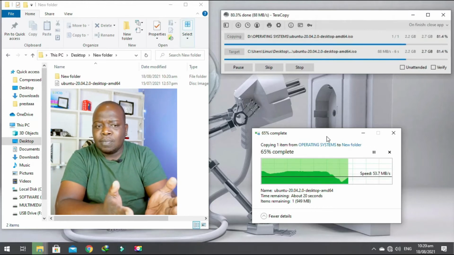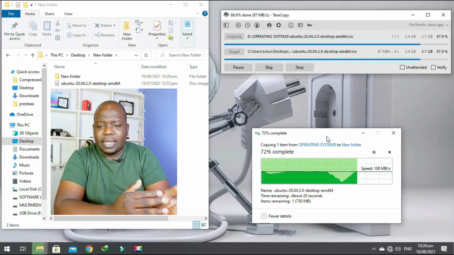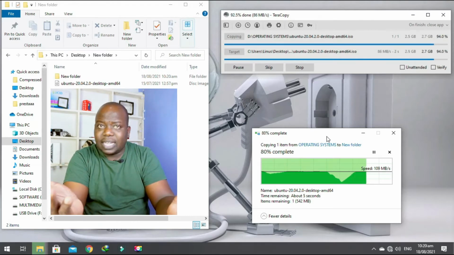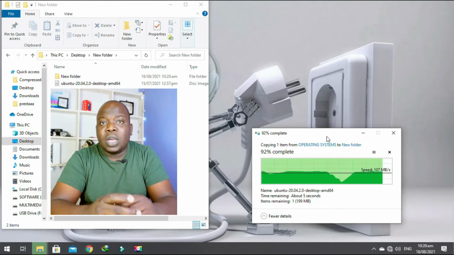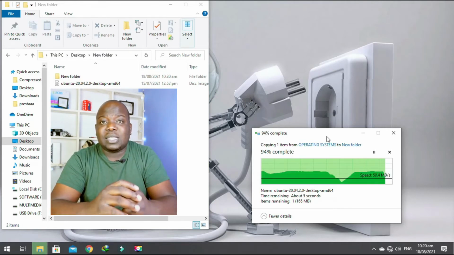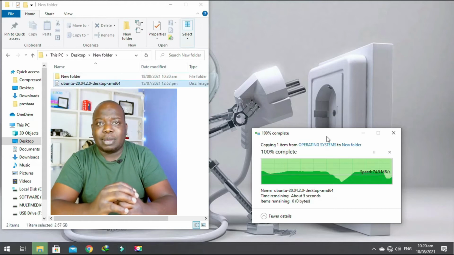As you can see, it is shifting a lot faster. And yep, I think that just proves my point. TeraCopy is a tad bit faster than your normal Windows file copying. This is because it actually does push to the maximum.